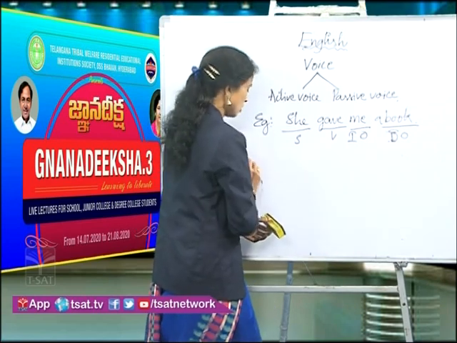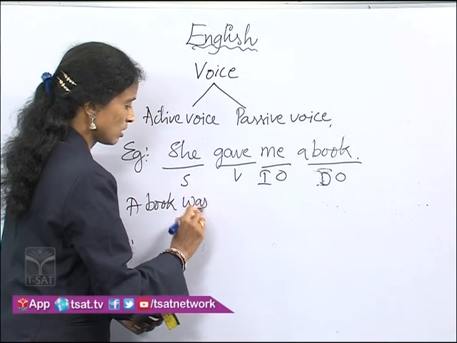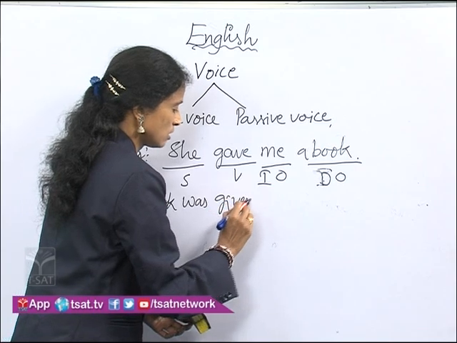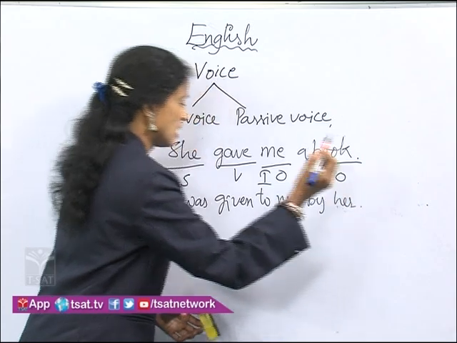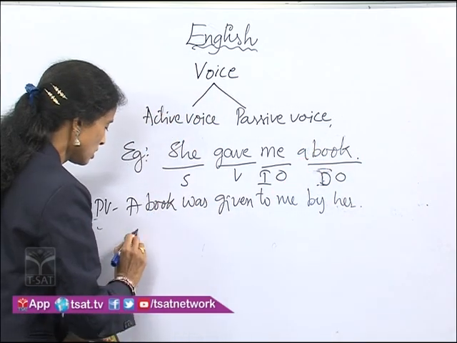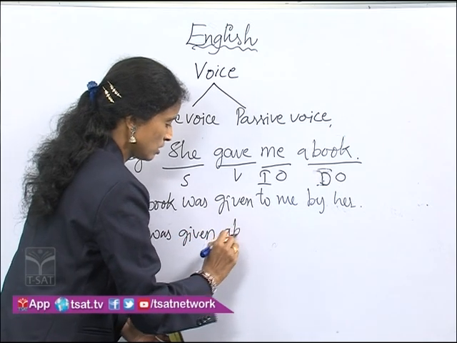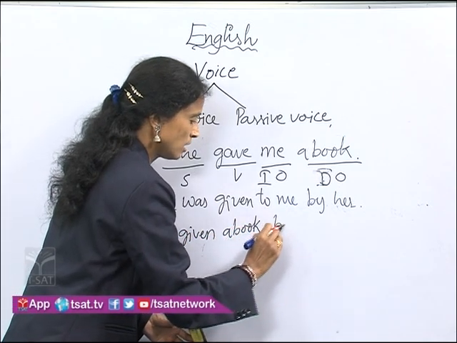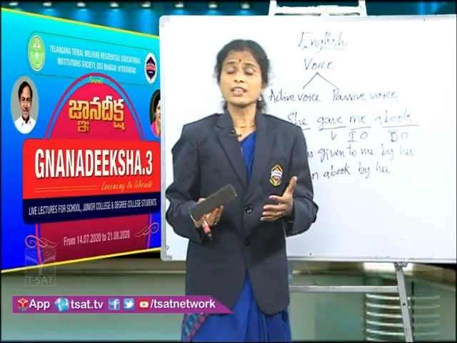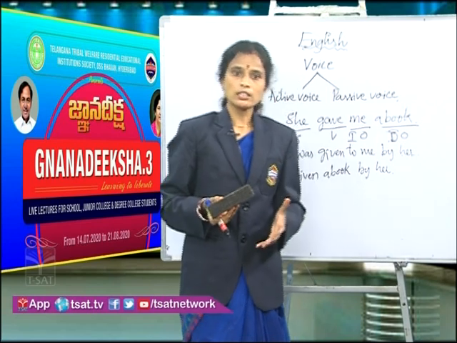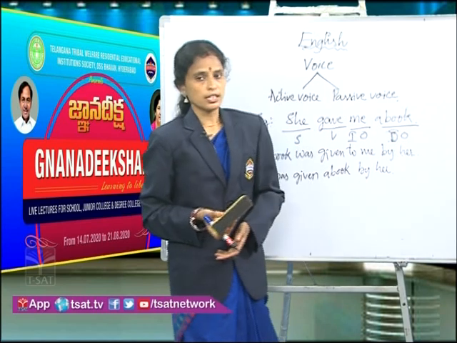Let's write with the direct object, a book was given to me by her. Now let me write with the indirect object, I was given a book by her. So dear students, whenever you get a sentence with a double object, you can write the passive voice using a direct object or indirect object.